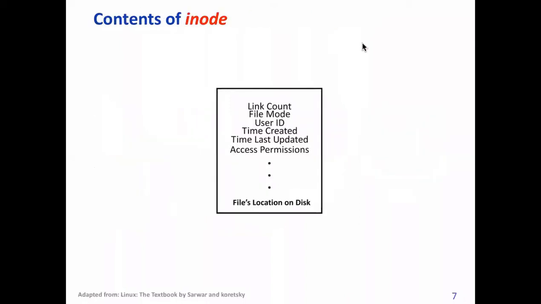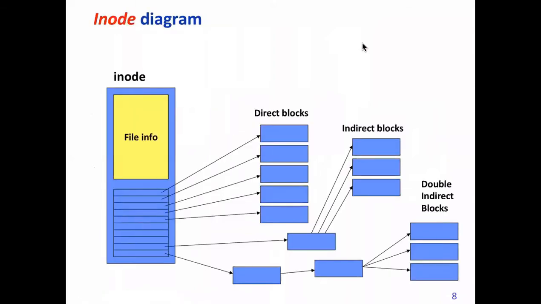Here we show the content of the inode. In general, we have already discussed this: the link count, the file mode, the user ID which is using it, your ownership information, the time it was created, last updated, access permissions, and at the end, what we will discuss today, the file location on the disk. It should point to blocks, right?